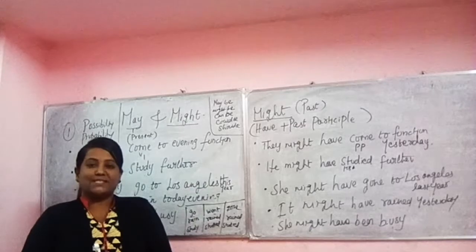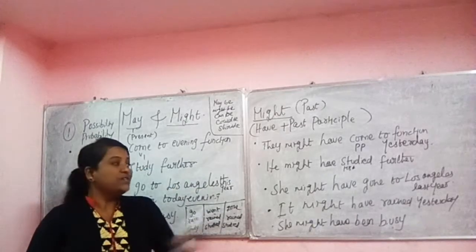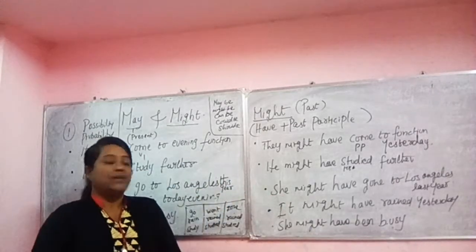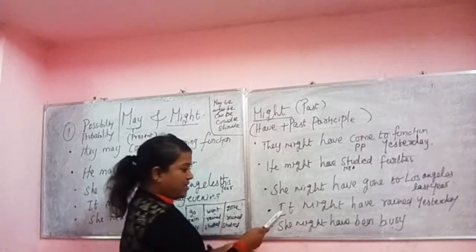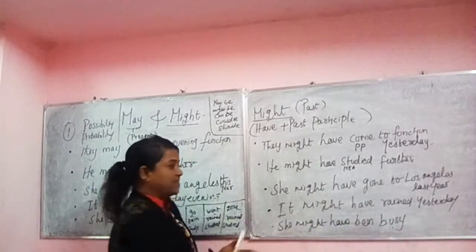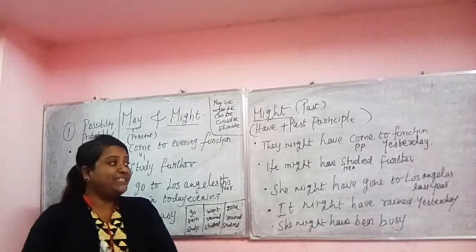After that, we didn't get a chance to see them. We didn't get a chance to talk to them. So here it indicates doubt. That's it. And the next example, it might have rained yesterday. It might have rained yesterday.